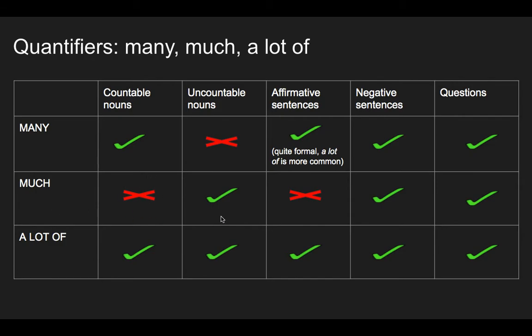We can use it with uncountables. We can't use it in affirmative sentences, positive sentences. But we can use it in negative and questions. Okay? And a lot of, we can use it in anything. So a lot of is the most flexible.